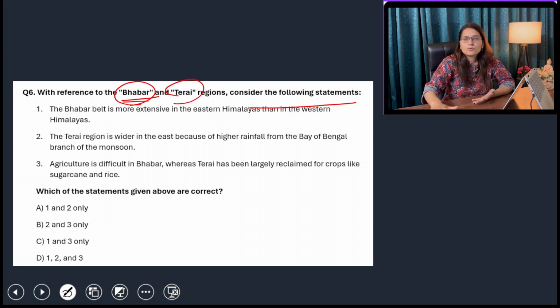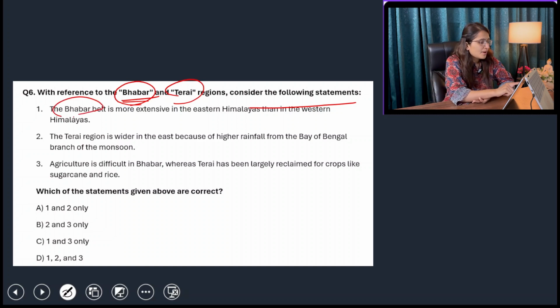So that is the region where large rocks are present and there is no soil. So this area is very unfit for cultivation, and if trees are found in this region, then they would have very deep roots, so that they are not flown away with the river water or the rock surfaces.